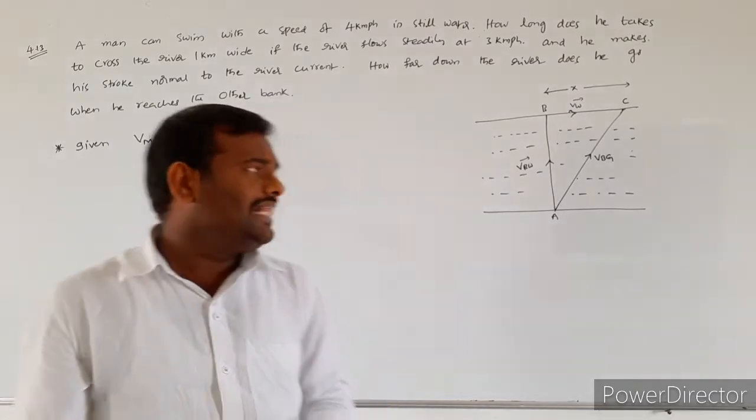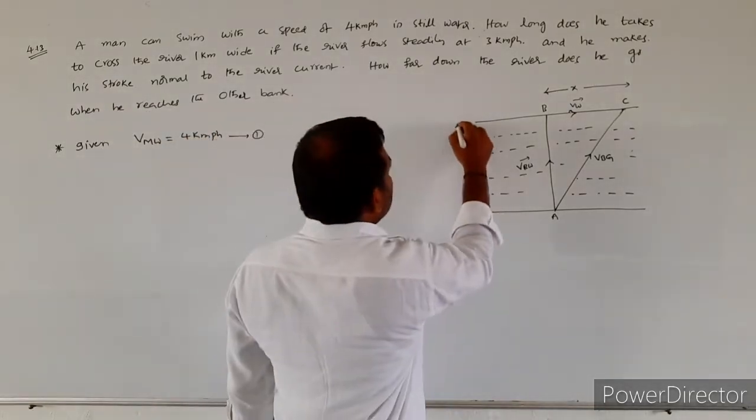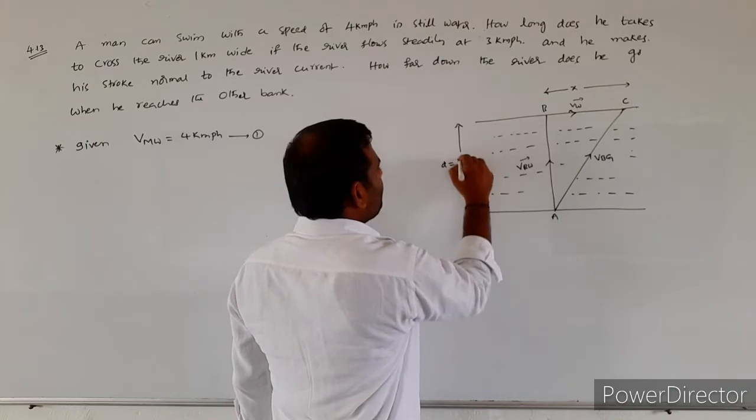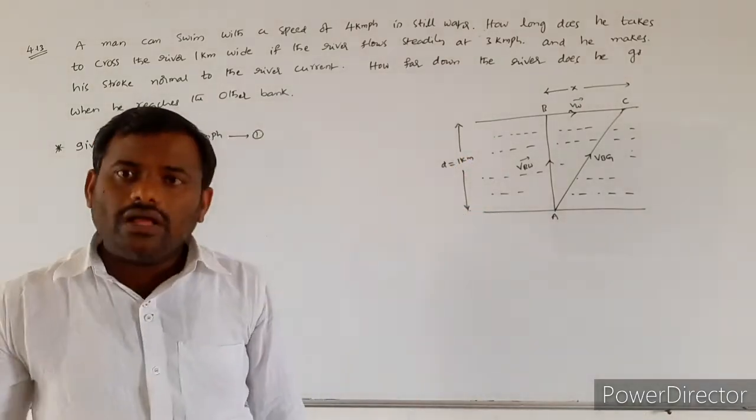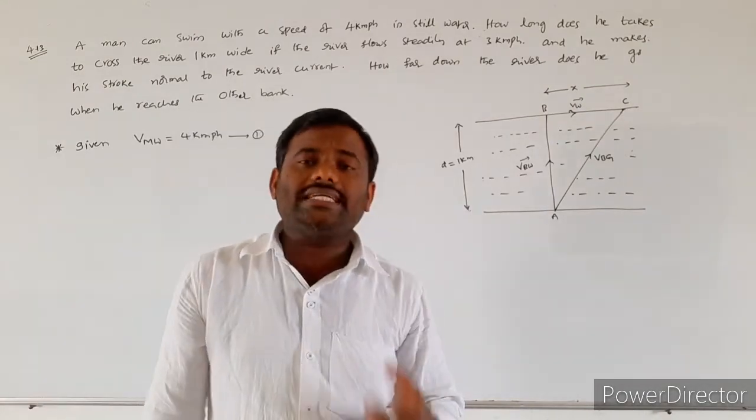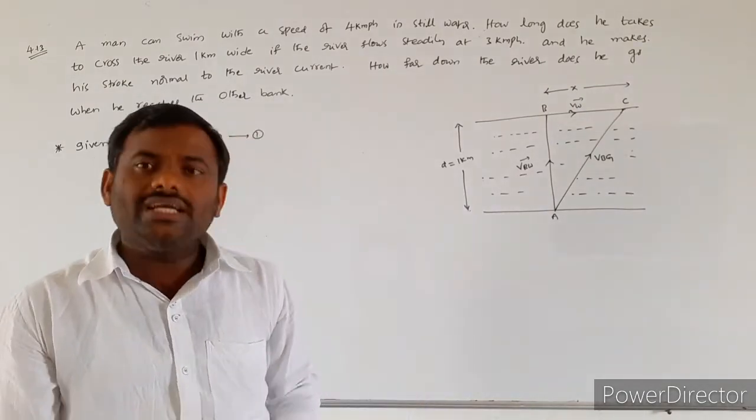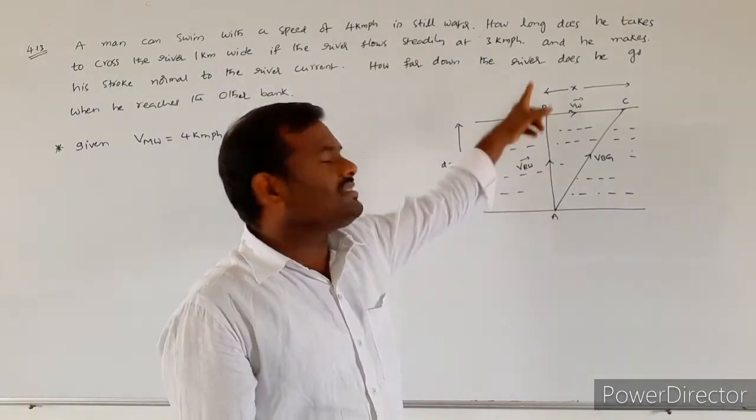Now, what are they asking? If the width of the river is 1 kilometer, how much time will he take to cross the river?